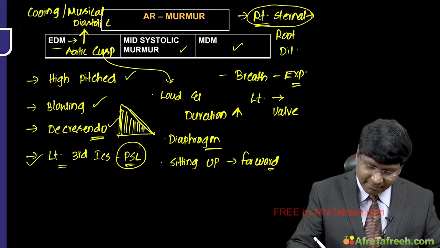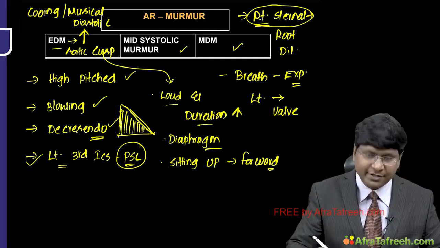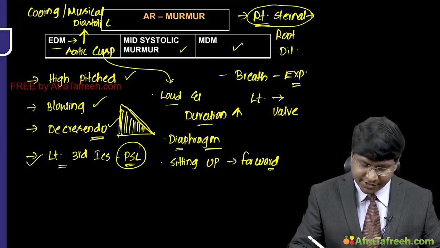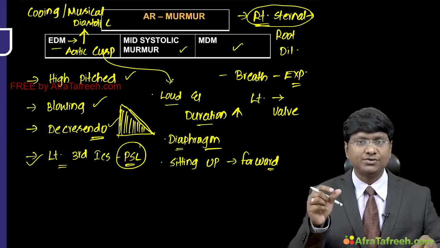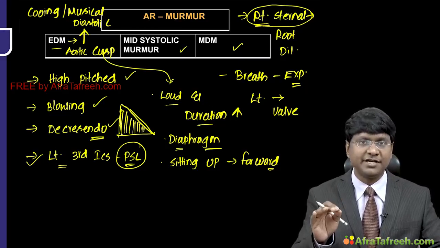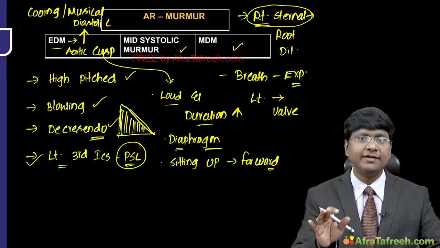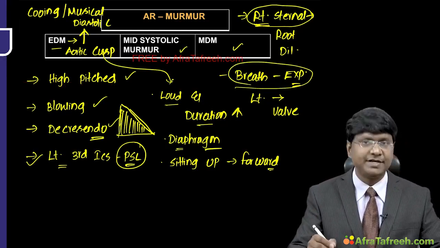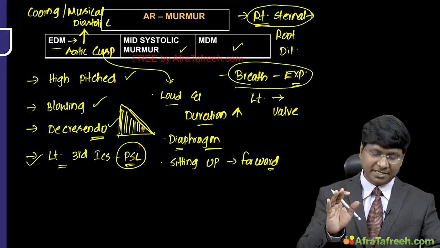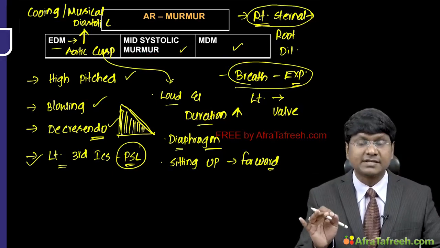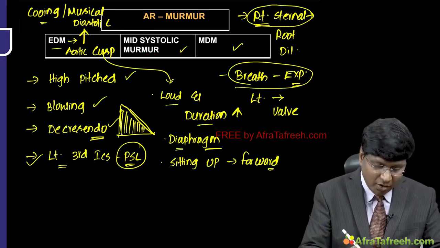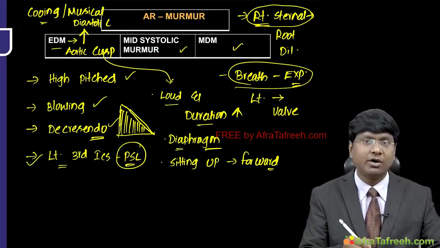This murmur is loud, and its duration also increases as the severity of the aortic regurgitation increases. You need to place the stethoscope with the patient sitting up, slightly leaning forward, and hold the breath of the individual during expiration, during which the intensity of the murmur also increases. And if there is eversion of the aortic cusp, then there will be a cooing or musical quality of the murmur.